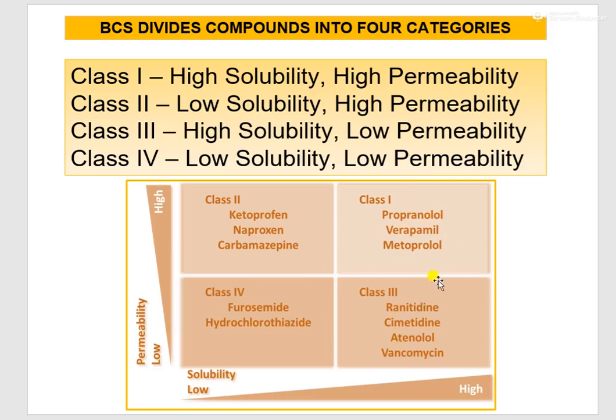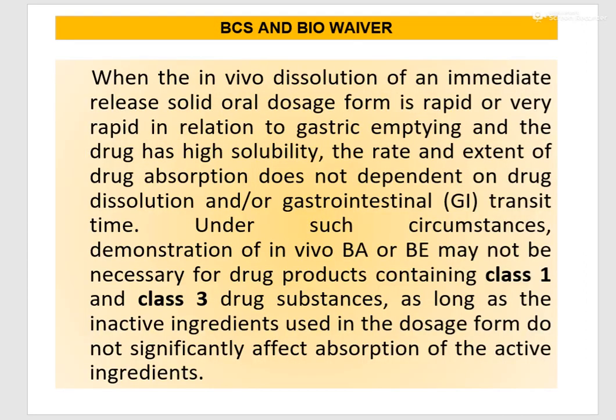So for the immediate release dosage forms of these two classes, when the in vivo dissolution is very rapid or rapid in relation to gastric emptying time, in that case if the drug has high solubility, the rate and extent of drug absorption will not depend on dissolution or gastrointestinal transit time.